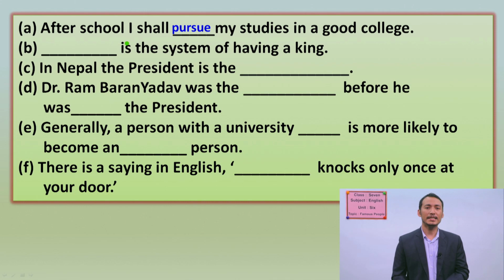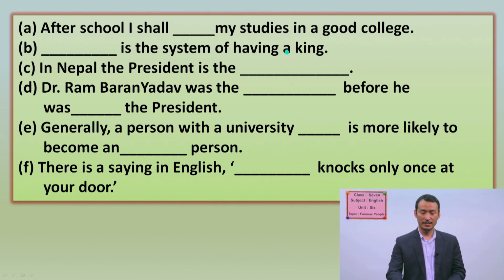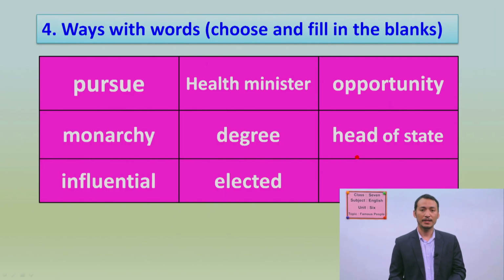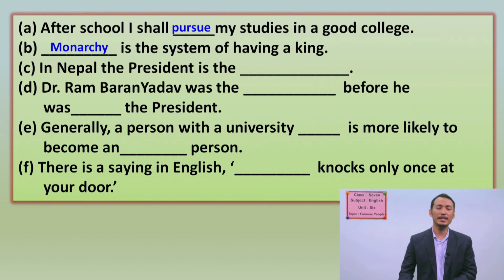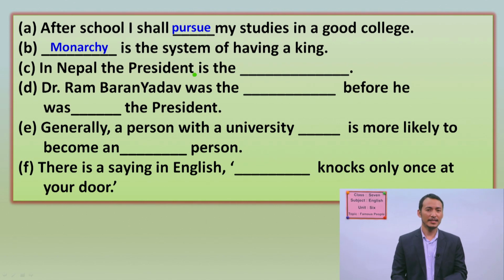Okay, another one is the system of having a king. In which system do we have a king? Is it head of state, or is it health minister, or you can say monarchy? Which one do you think, students? This is definitely the monarchy system, right? You are absolutely correct, students.